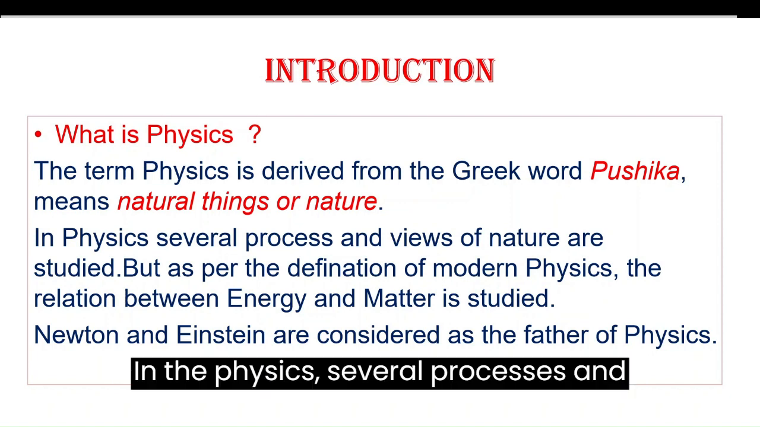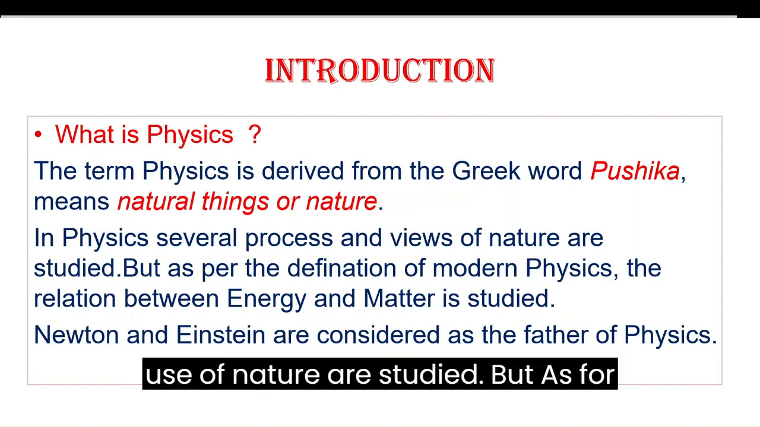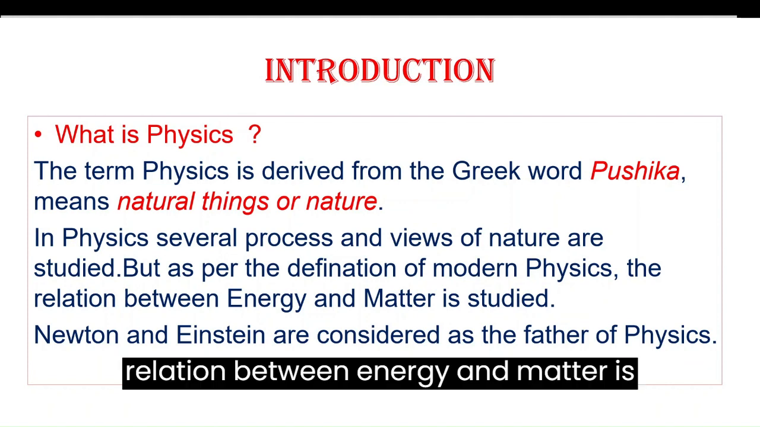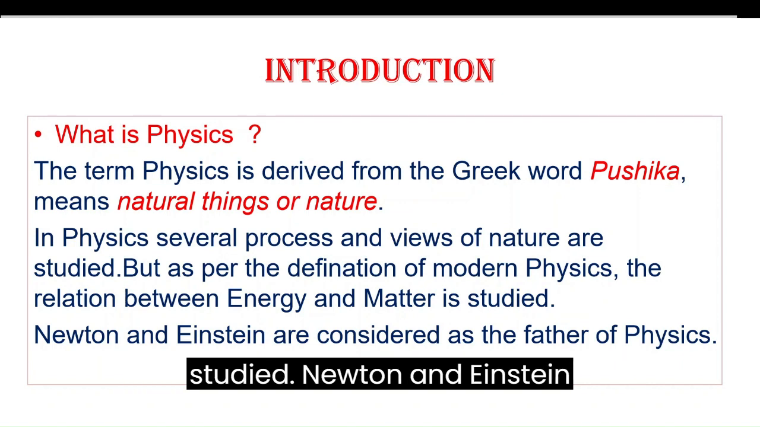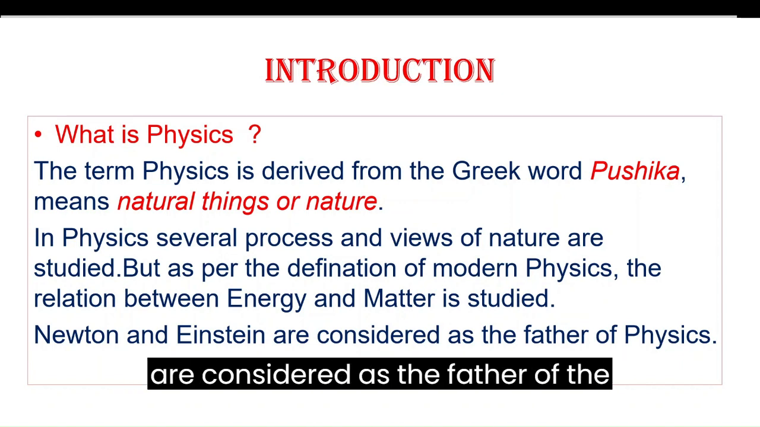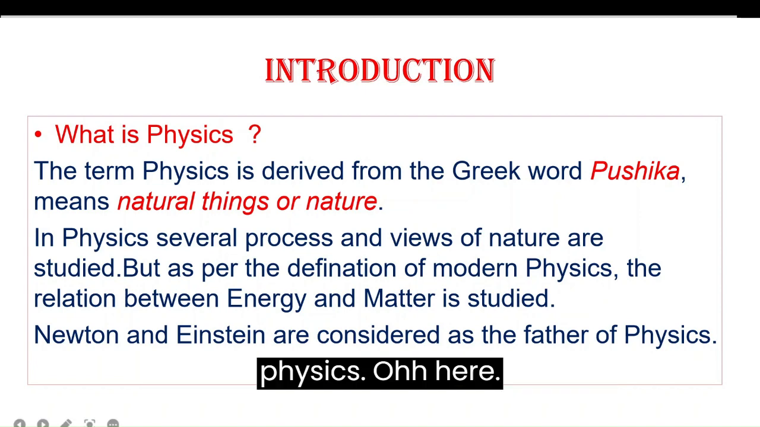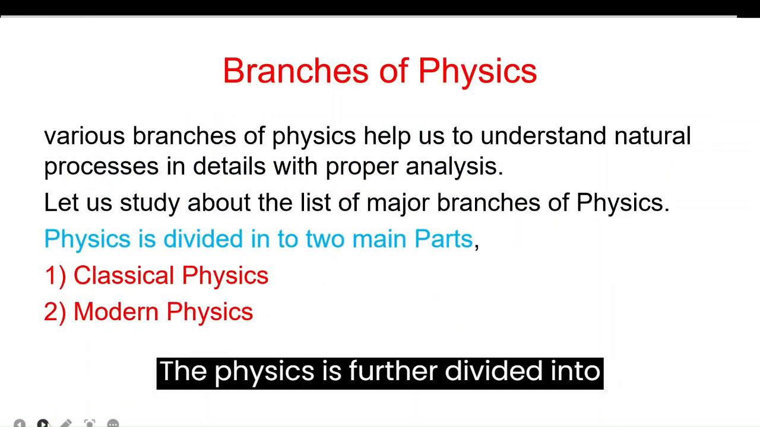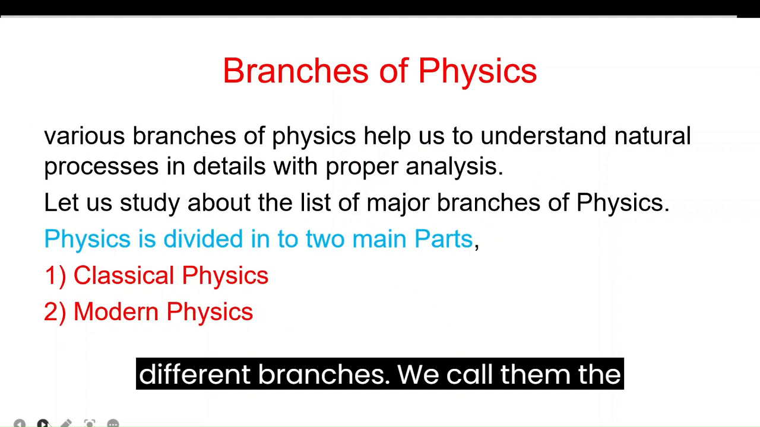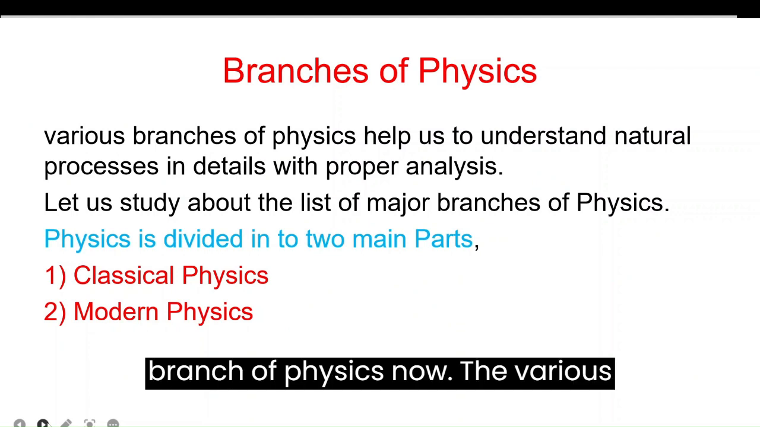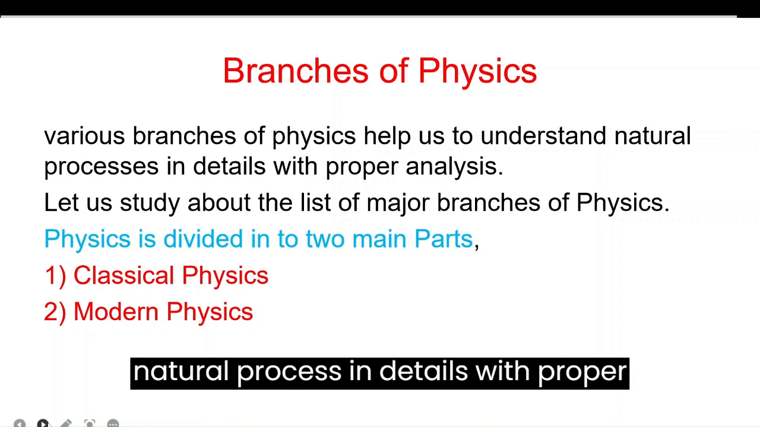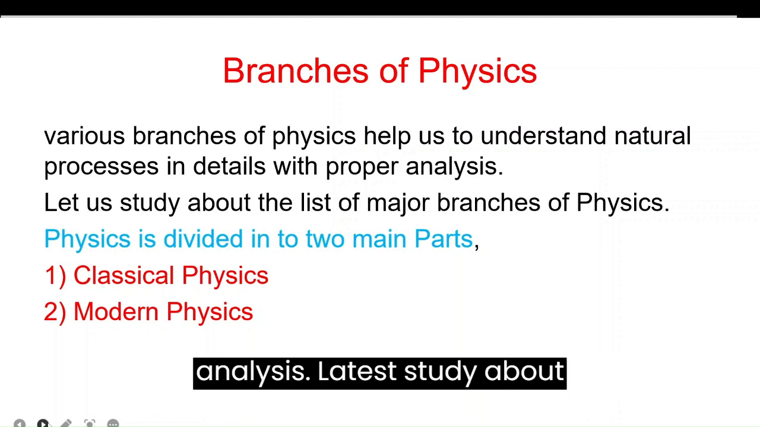In physics, several processes and views of nature are studied, but as per the definition of modern physics, the relation between energy and matter is studied. Newton and Einstein are considered the fathers of physics. Now here, physics is further divided into different branches. We call them the branches of physics. The various branches of physics help us to understand natural processes in detail with proper analysis.